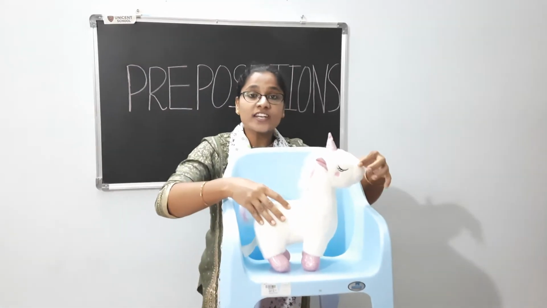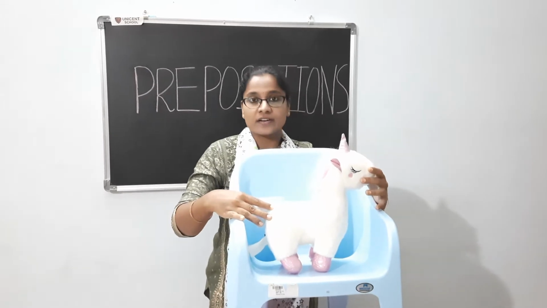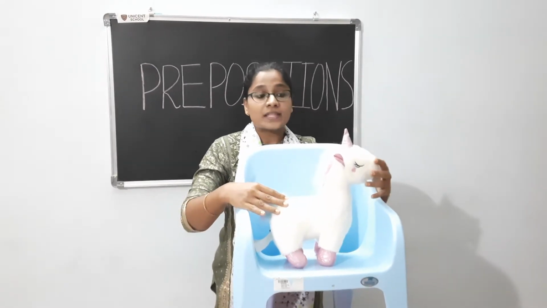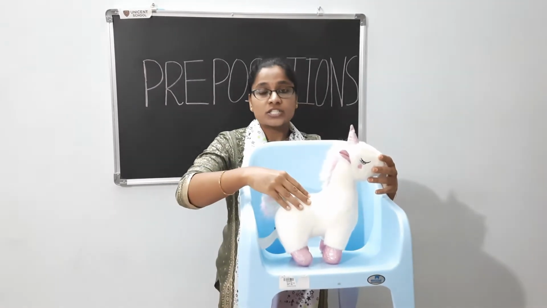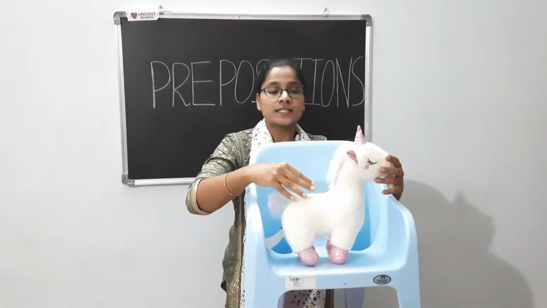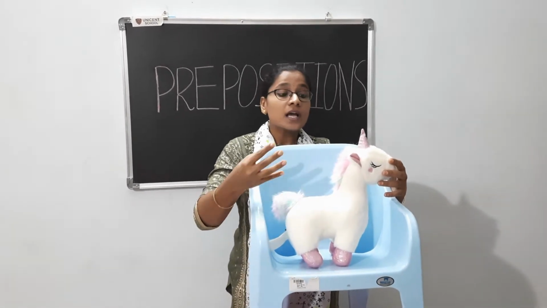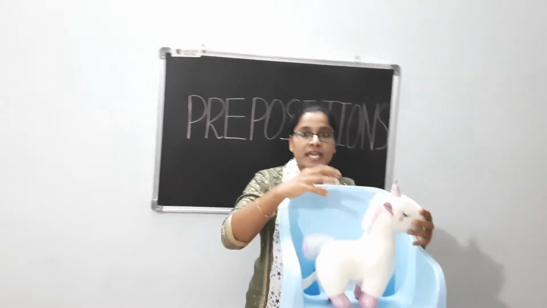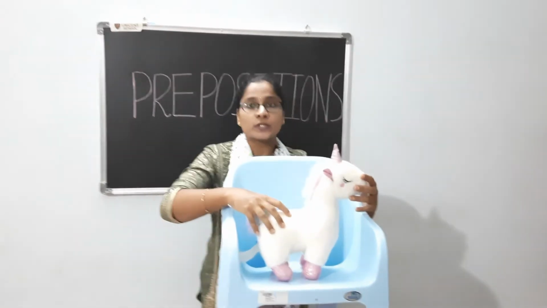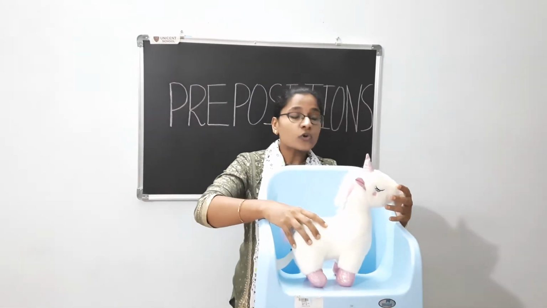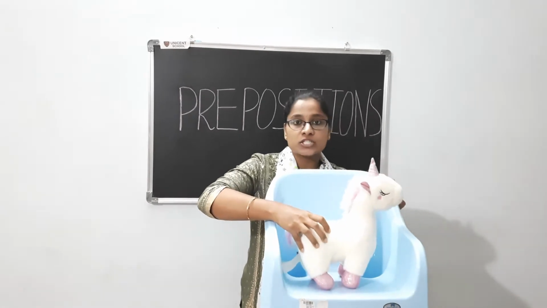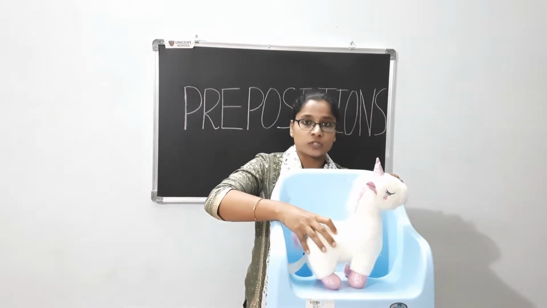Where is the unicorn? On the chair. So the unicorn is on this chair means that on is the preposition, because on is telling where the unicorn's position is. So on is a preposition.